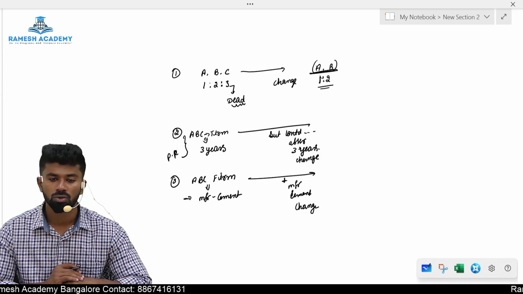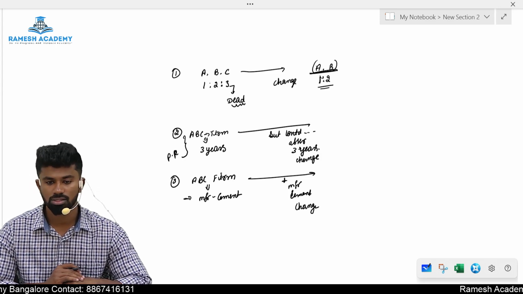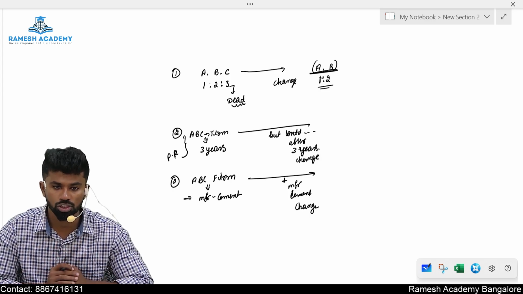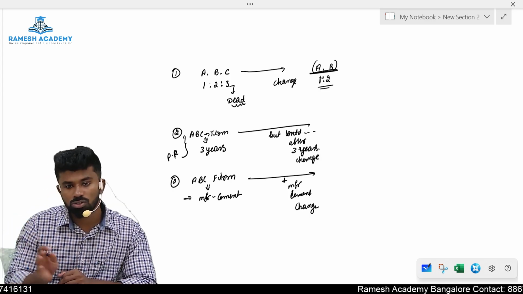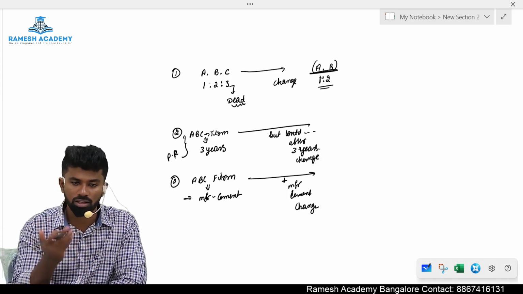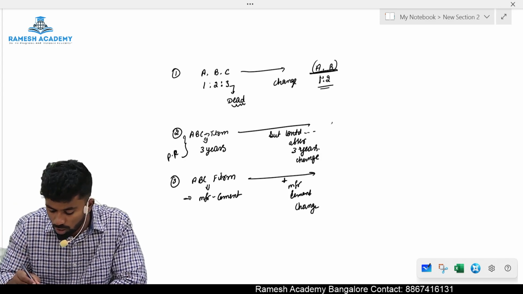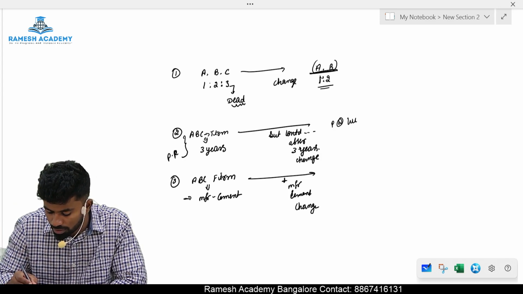Okay. So here it is formed for how many years? 3 years. Only for 3 years. Particular partnership. But it continues even after 3 years. Expiry has been done, continues. Now it becomes what? Partnership at will, because there is a time period.